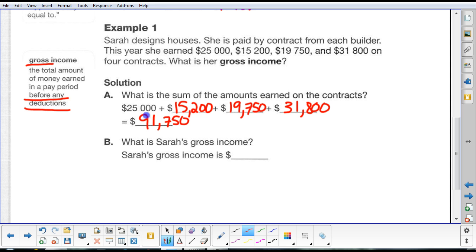Okay, so what is Sarah's gross income? Sarah's gross income is $91,750 per year, or in that particular year.